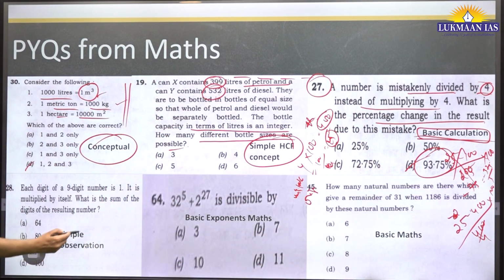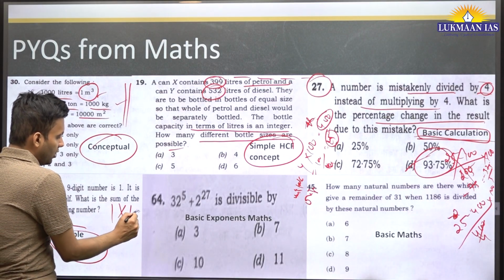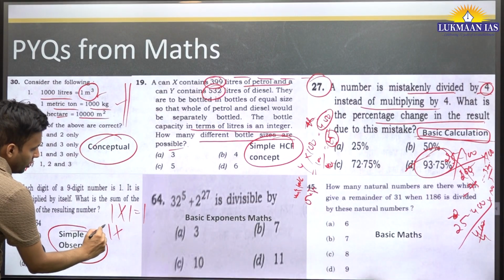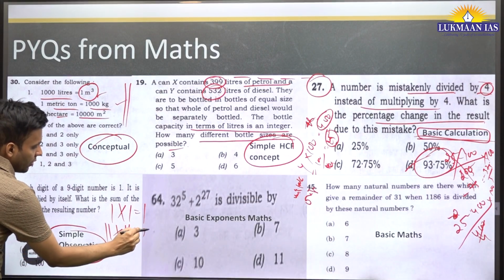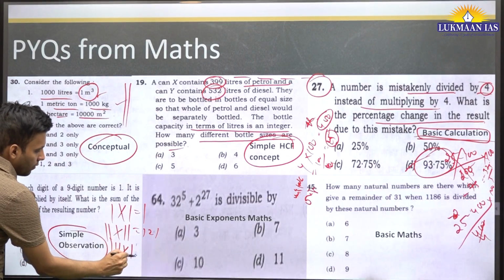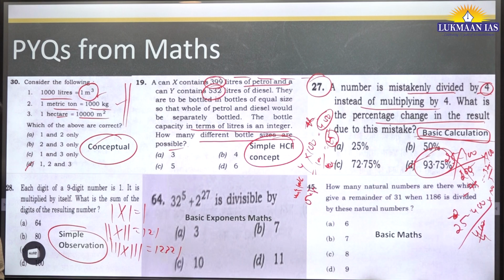Now this is a simple observation. I am sure you know what a palindrome is. When you multiply 1 with 1, it becomes 1. When you multiply 11 with 11, it becomes 121. When you multiply 111 with 111, it will be 12321.